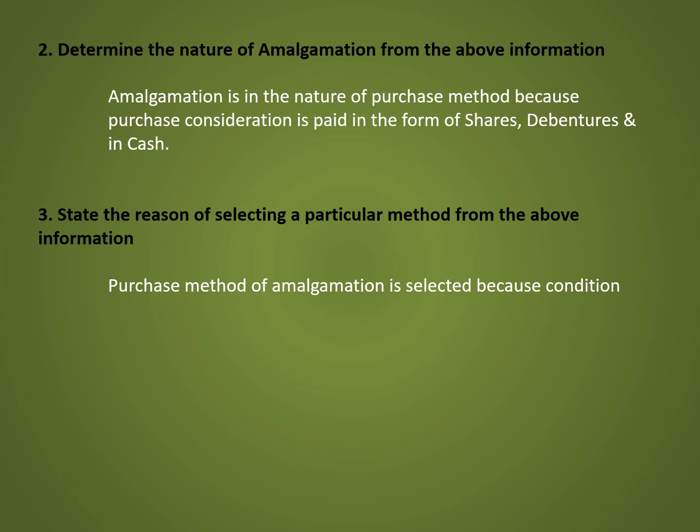In case of merger, the purchase consideration shall be discharged by the transferee company in equity shares only, except cash for fractional shares. But in this problem, purchase consideration is discharged by issuing equity shares, debentures, and the balance amount is paid in cash.